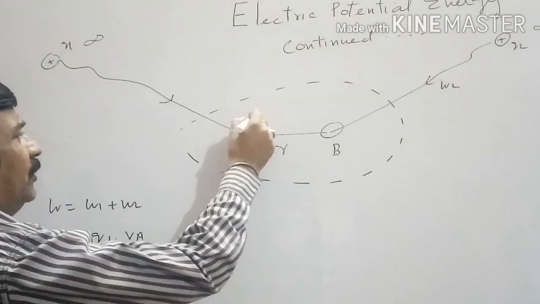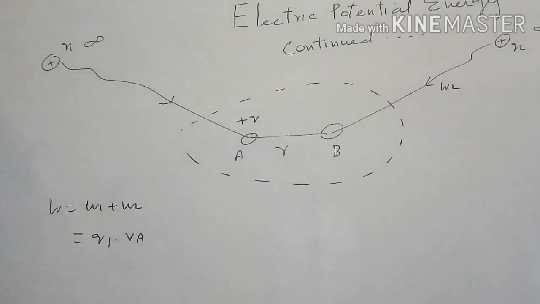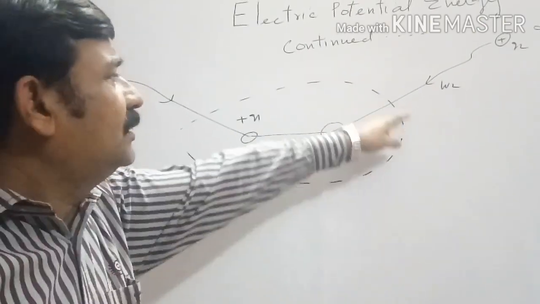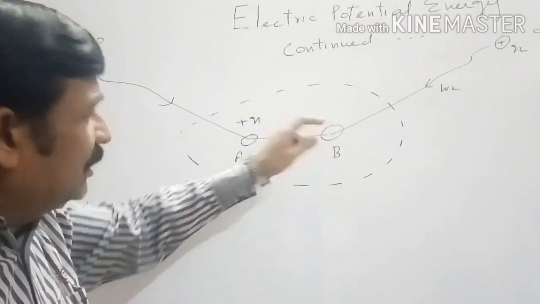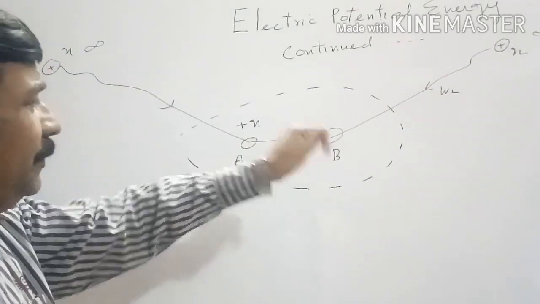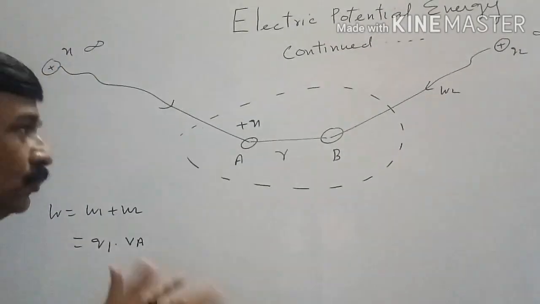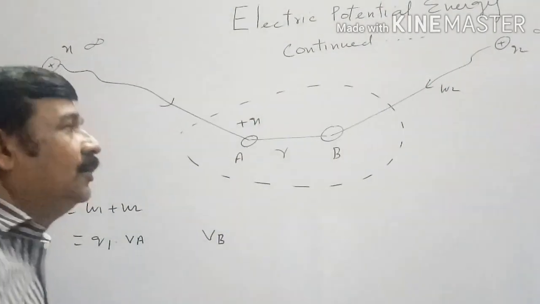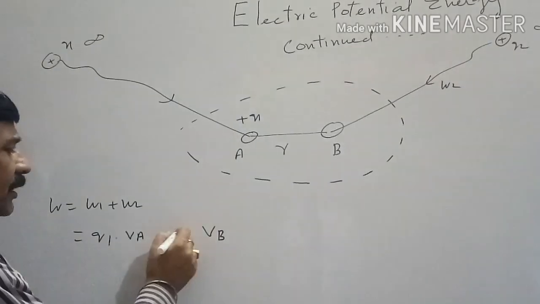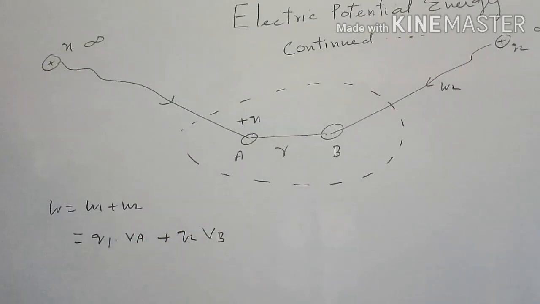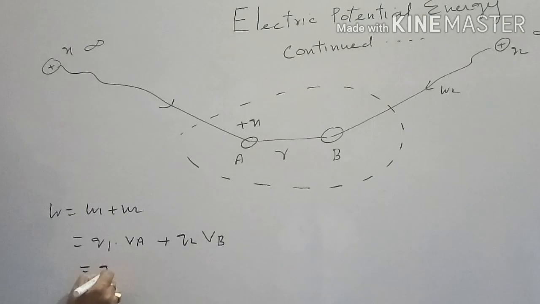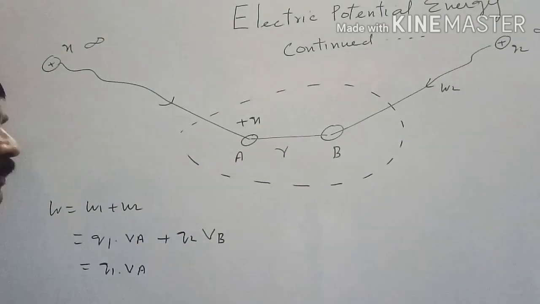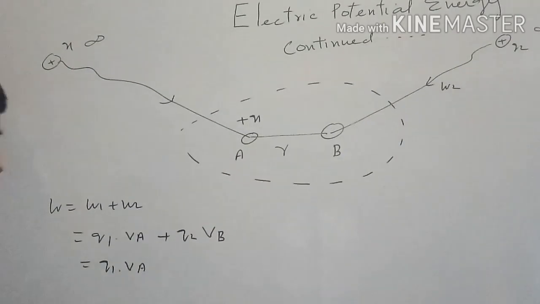Now when Q1 charge will be kept here, this Q1 charge will produce some potential here, and because of electric field region already some potential is present here. So at B there will be two potentials. So the sum of these two is, suppose, potential at B. So when Q2 charge will be shifted here, total work done will be Q2 into VB. Now potential at A will be given in the question, or some such language will be given so that you are able to find the potential at A.